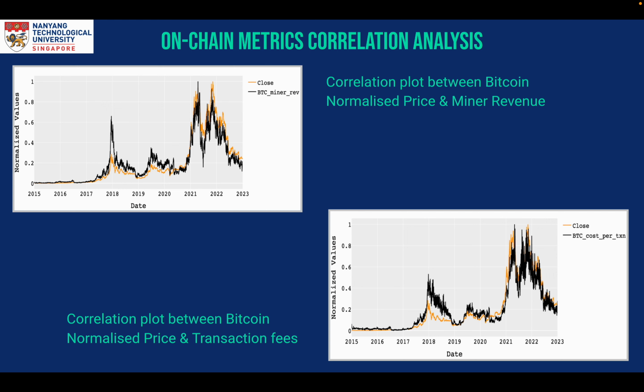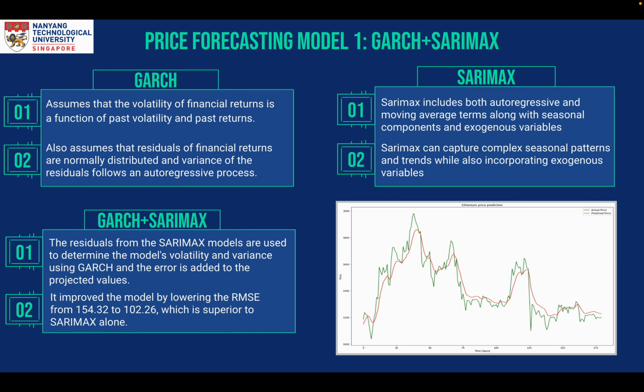We can get an overview of the on-chain metrics' correlation with price, as we can observe similar patterns in these charts by visualizing the normalized price against the normalized value of the metrics, like the plot shown here, where the on-chain metrics time series plot follows a very similar pattern to that of cryptocurrencies. The correlation analysis is conducted with the help of the Pearson and Spearman correlation coefficients, which are discussed later.